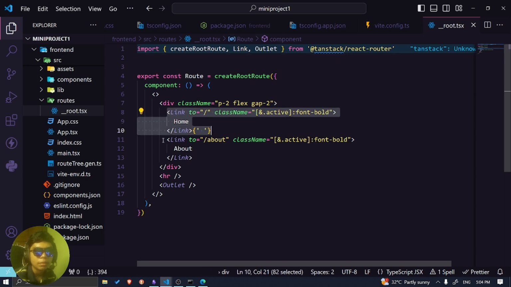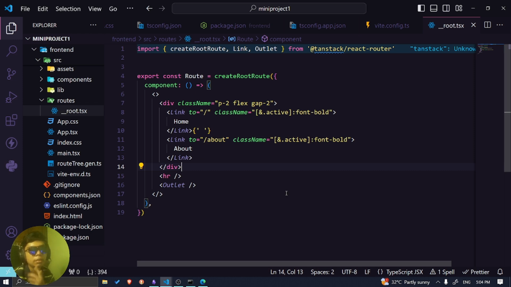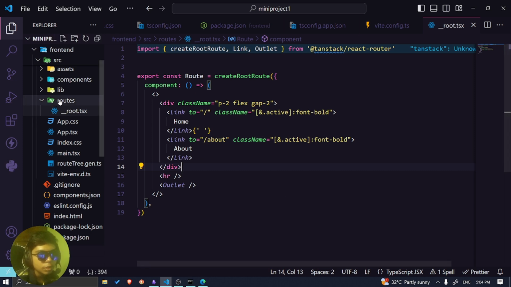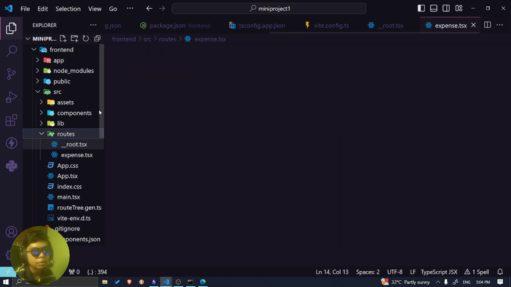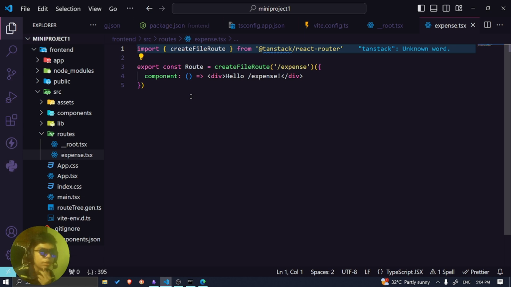Okay, basically we have an about. So I think it's gonna show it, right? Before that we need to create expense.tsx route. Okay, it's automatically created for us. So this is gonna be our main page.